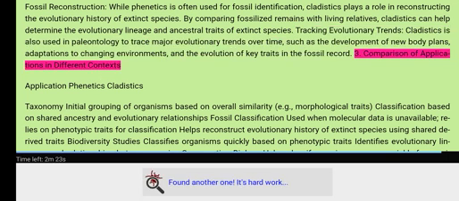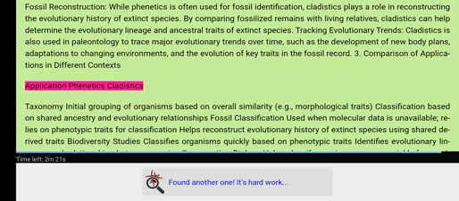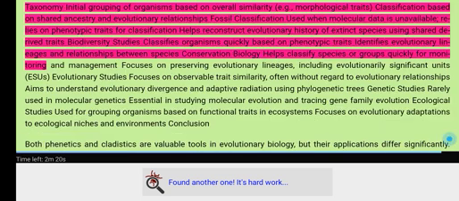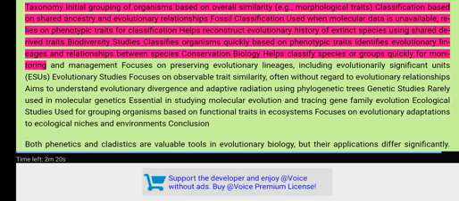3. Comparison of applications in different contexts. Application: phenetics, cladistics. Taxonomy: initial grouping of organisms based on overall similarity, e.g., morphological traits; classification based on shared ancestry and evolutionary relationships. Fossil classification: used when molecular data is unavailable. Relies on phenotypic traits for classification. Helps reconstruct evolutionary history of extinct species using shared derived traits.